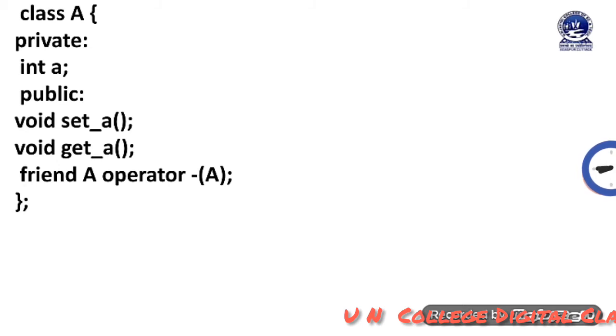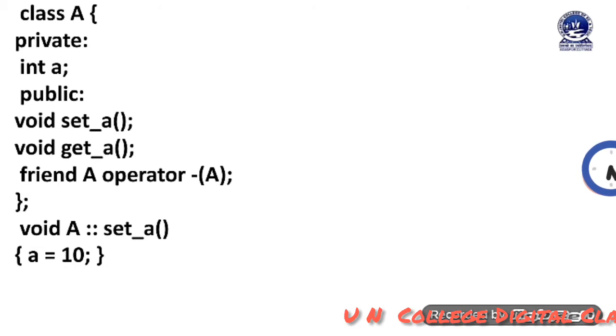Friend A operator minus. Here you can see that the operator function is declared with the keyword friend, so that the system can understand that the operator function is a friend function. The return type is A, so it is returning the object. Operator minus here is the unary minus operator. Then void A scope resolution operator set_a, the method. I am going to define the set_a method.